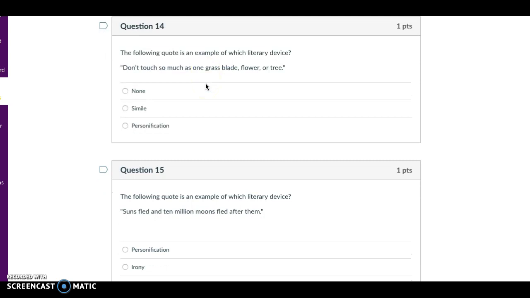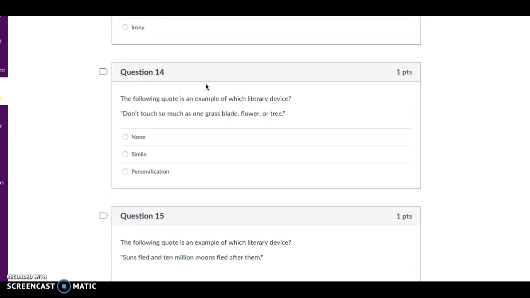Question 14. The following quote is an example of which literary device? "Don't touch so much as one blade of grass, flower, or tree." None, simile, or personification.